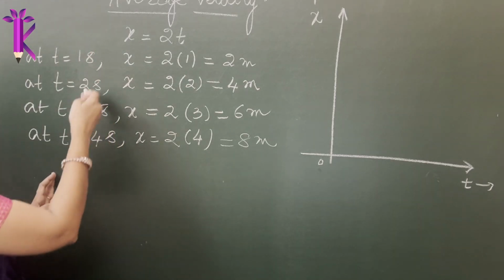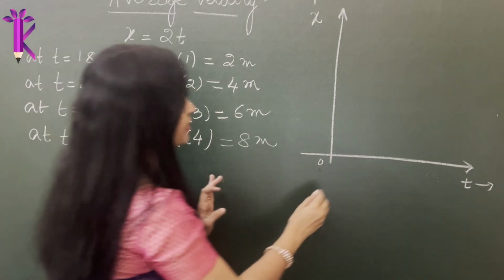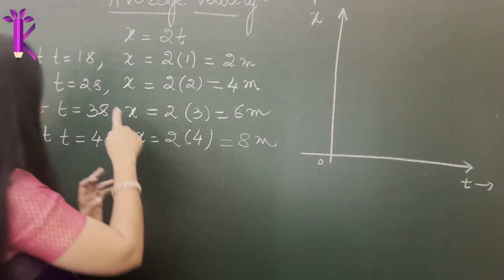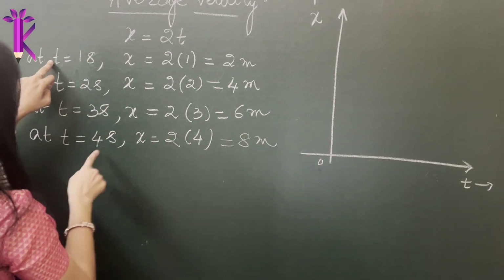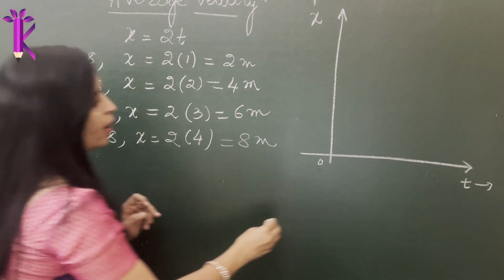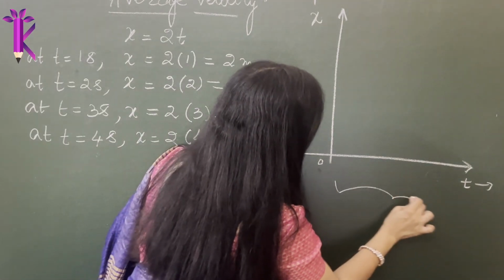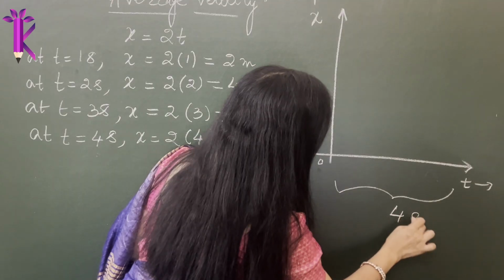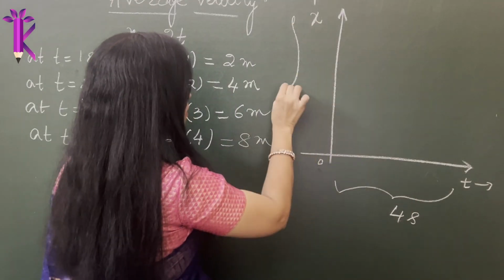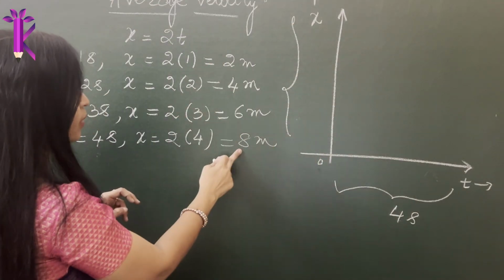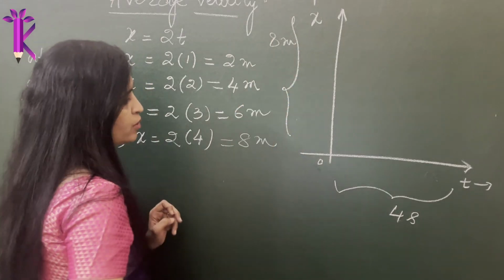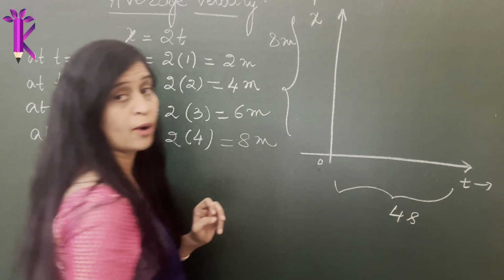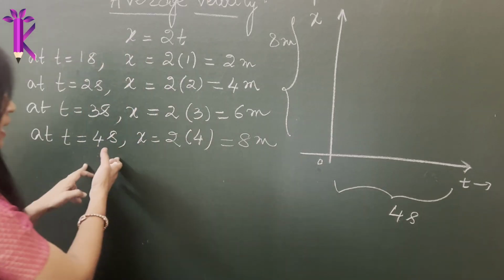But I will only plot it for 4 points. What is the initial time? I'm plotting it from 0 to 4 seconds of time, whereas for x I will plot 0 to 8 meters. For the time axis I only have to plot about 4 seconds, because that is all I have calculated.